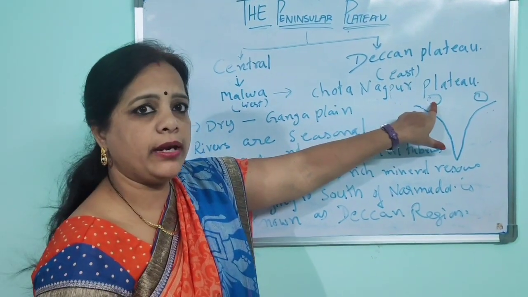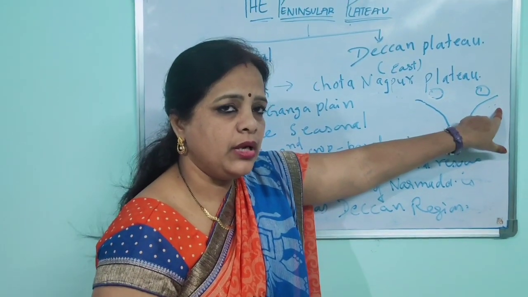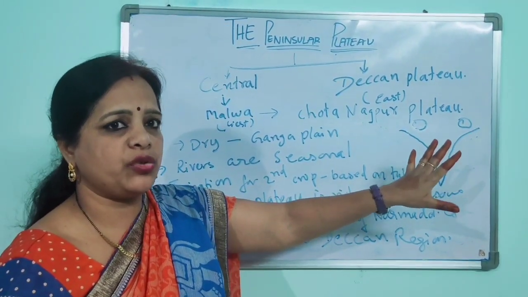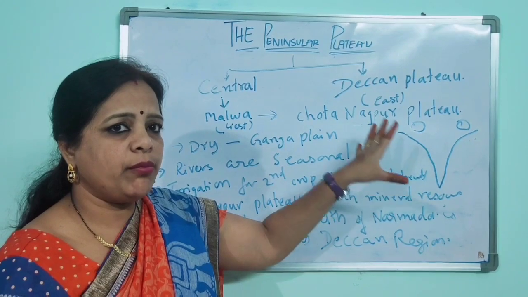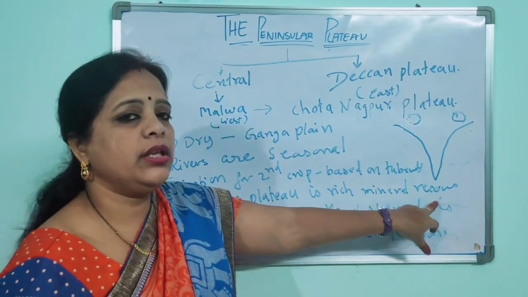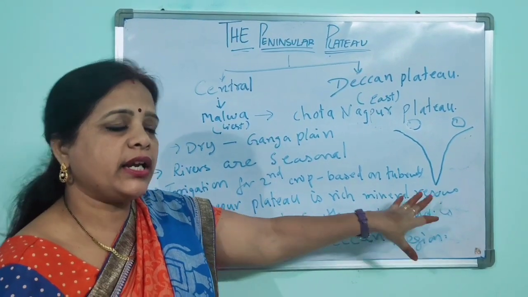When you take your Malwa Plateau and Chota Nagpur Plateau, the areas are very dry because we don't have any perennial rivers over there. They only depend upon the rains and upon the tube wells and the underground water for the second crop.